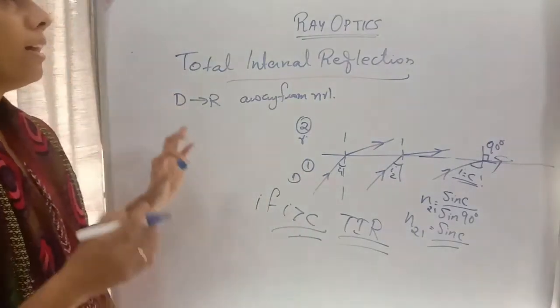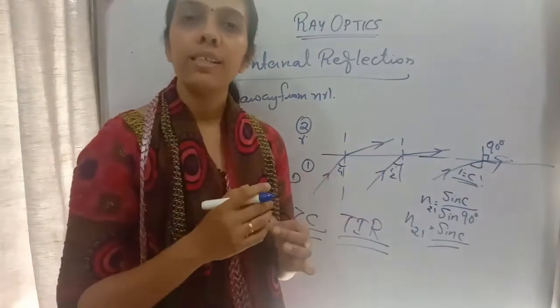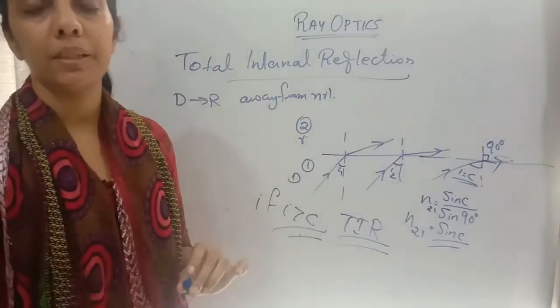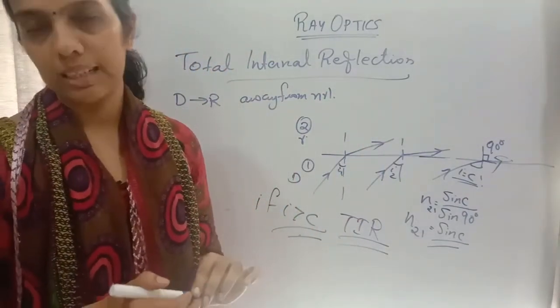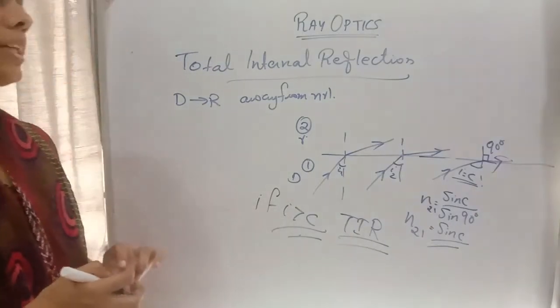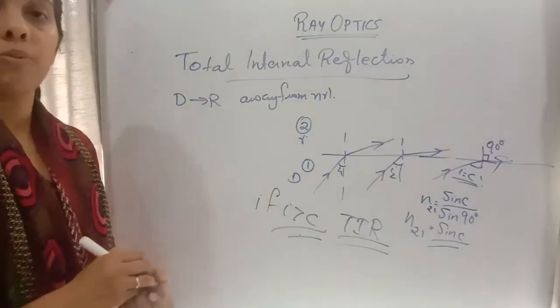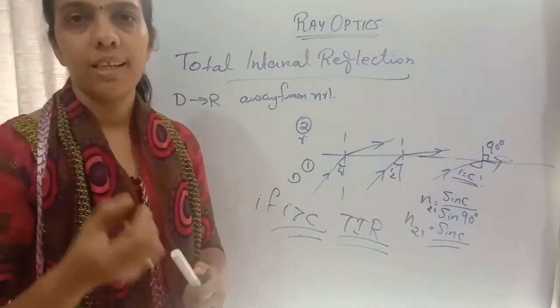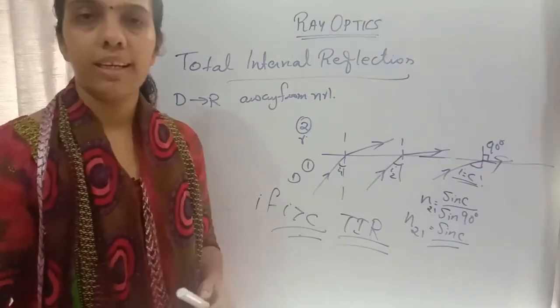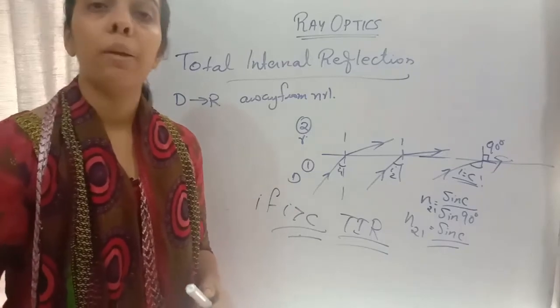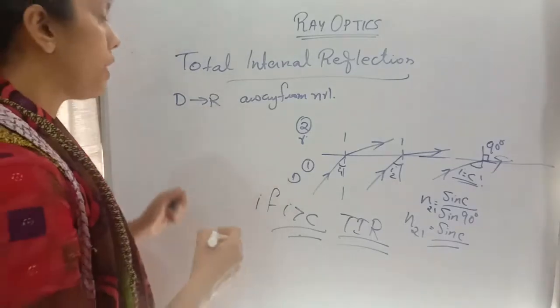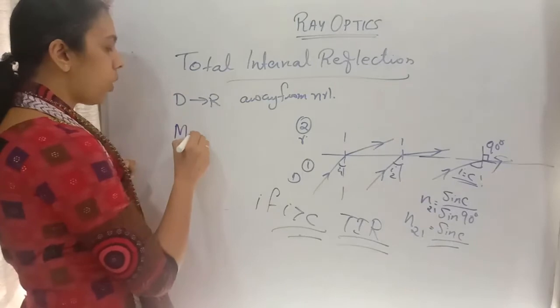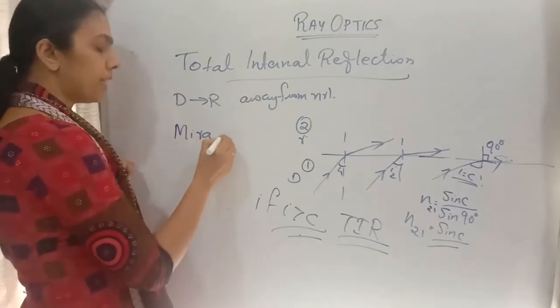Okay, then where are we using this? What are the practical applications of total internal reflection? Total internal reflection is widely used in diamonds. The twinkling of diamonds is mainly due to total internal reflection. And mirage. Mirage is a phenomenon that happens on very hot days, that is, in summer.